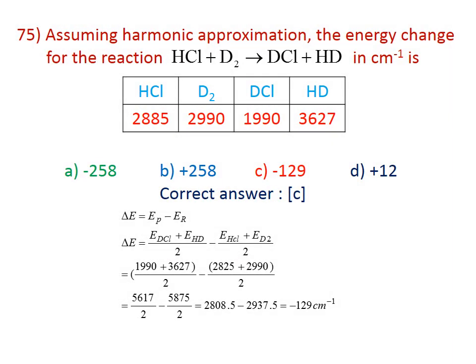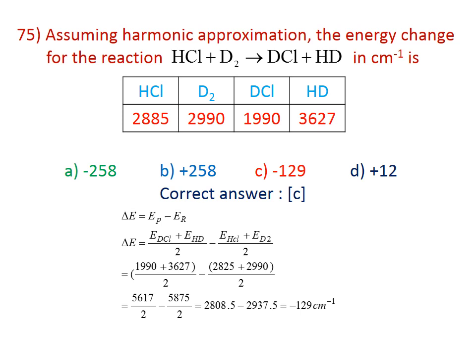Assuming the harmonic approximation, the energy change of the reaction HCl plus D2 gives DCl plus H2 in cm^-1 is? For HCl, the harmonic energy is 2885, and for D2 the bond energy is 2990, DCl 1990, and HD 3627. From that we have to calculate the energy change, delta E, for the reaction.